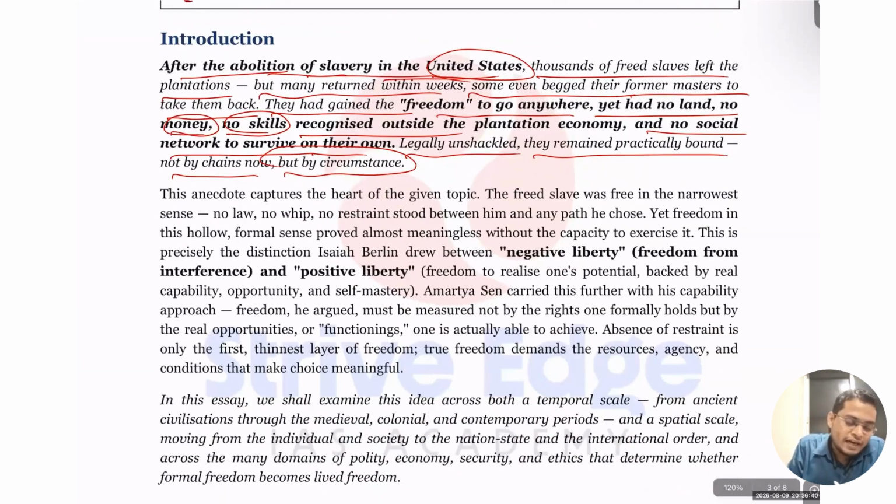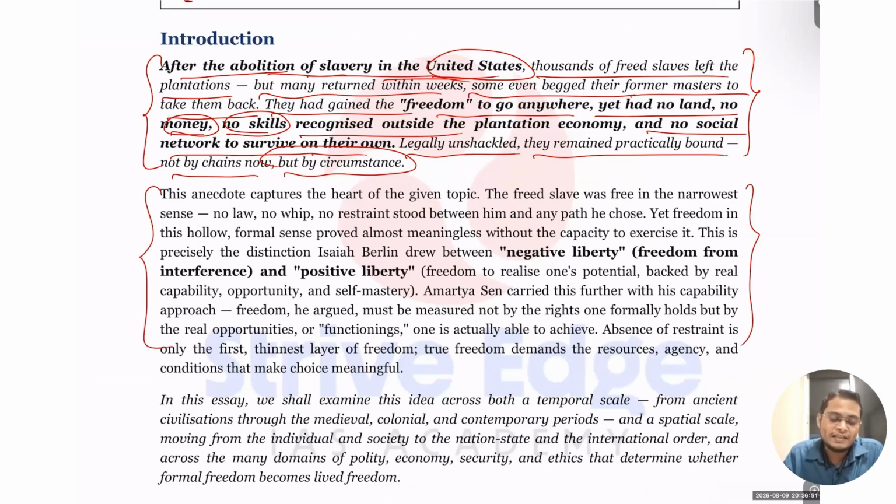After writing this anecdote, which you have to link as per the demand of the essay, we have to connect a line to explain the anecdote with the core demand of the question. You can see this anecdote captures the heart of the given topic. Here we are talking about two types of liberty. One is negative liberty. Negative liberty means just the absence of restraint.